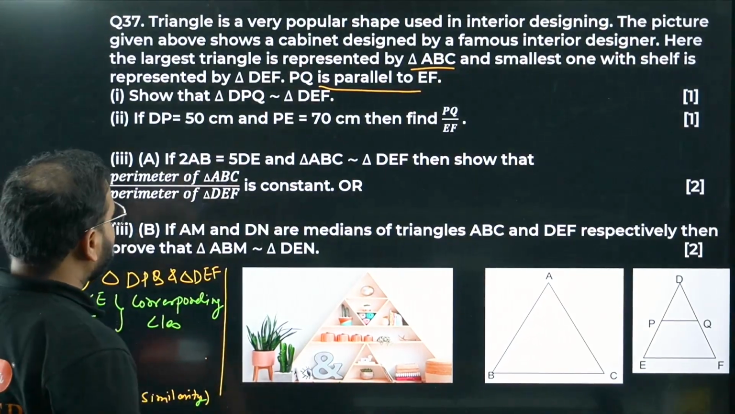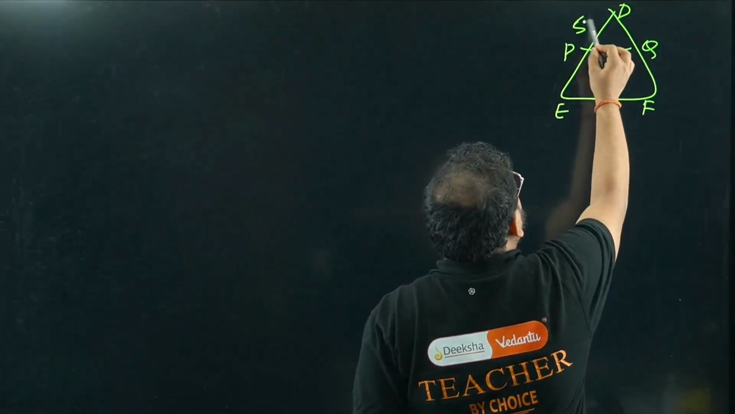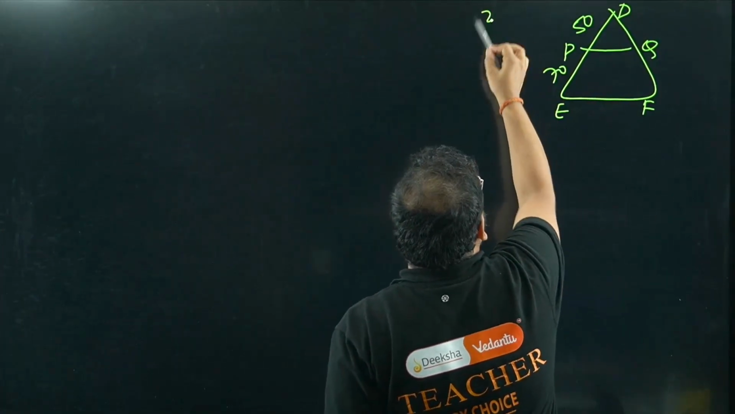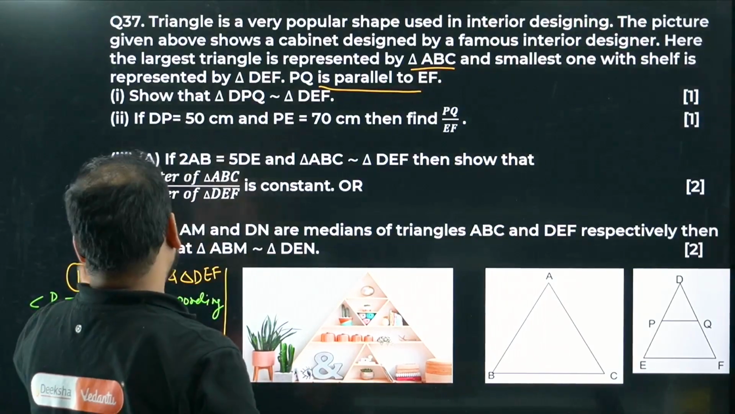DP is 50 and P is 70. What are they asking? This is part 2, right? They're asking for PQ by EF.